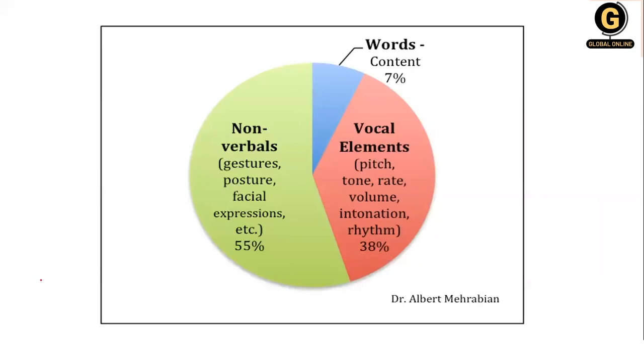So if you see the model given by Dr. Albert Mehrabian, he says that words in communication, the content of the words, take how much in percentage? 7%. When it comes to vocal elements, it is contributed by 38%. Now what comes under vocal elements? Pitch, tone, rate, volume, intonation, rhythm. And when it comes to non-verbal communication, like gestures, postures, facial expressions, it contributes 55%.